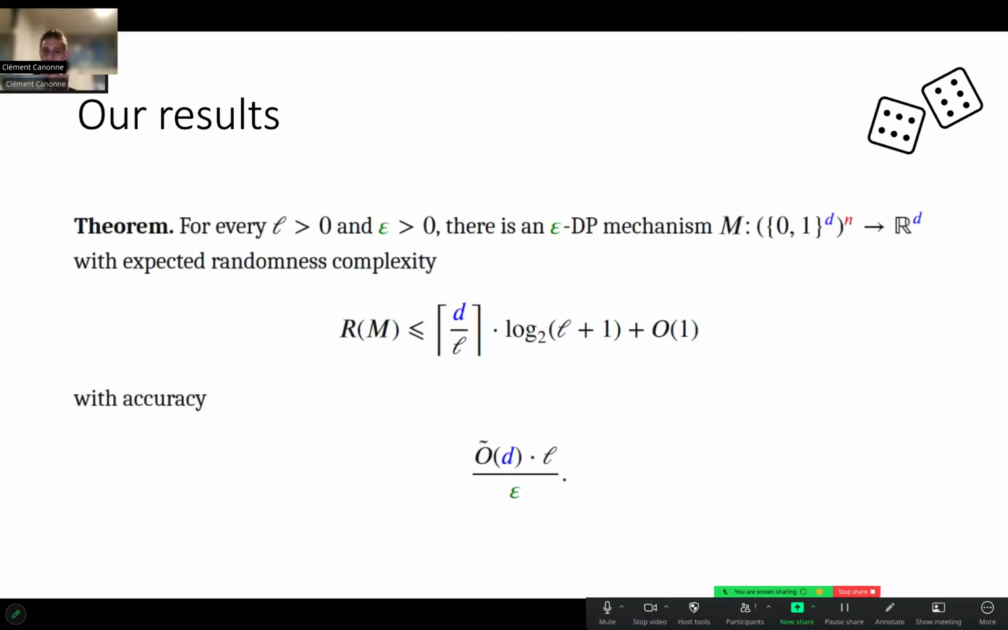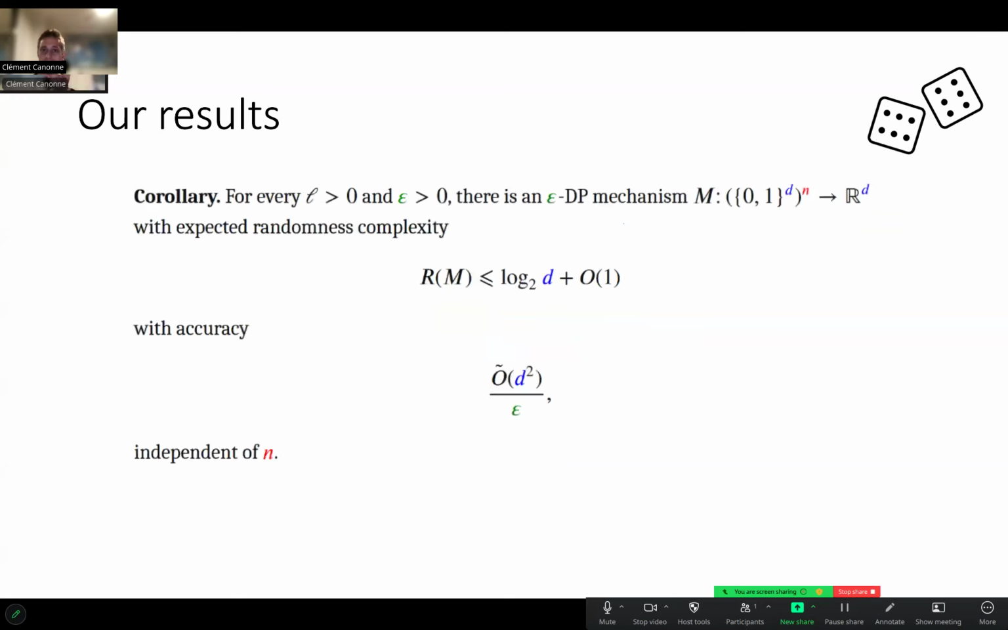So maybe to set things up a little bit, if you take L to be D, this is what you get. Log D expected randomness complexity, and accuracy D squared over epsilon, which is not optimal, but is independent of N. So it does not depend on the number of users, which might already be kind of surprising. You do not have to pay a linear number of bits in the dimension. Logarithmically in that is enough, and you still achieve error that is polynomial in the dimension and has no dependence on the number of users.